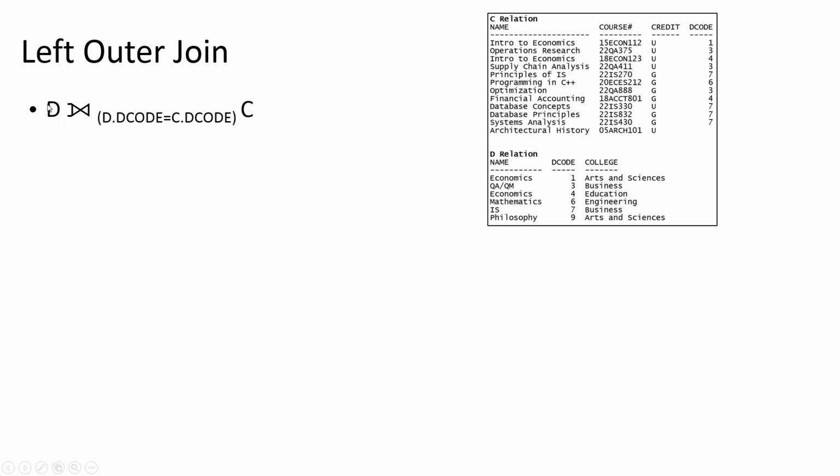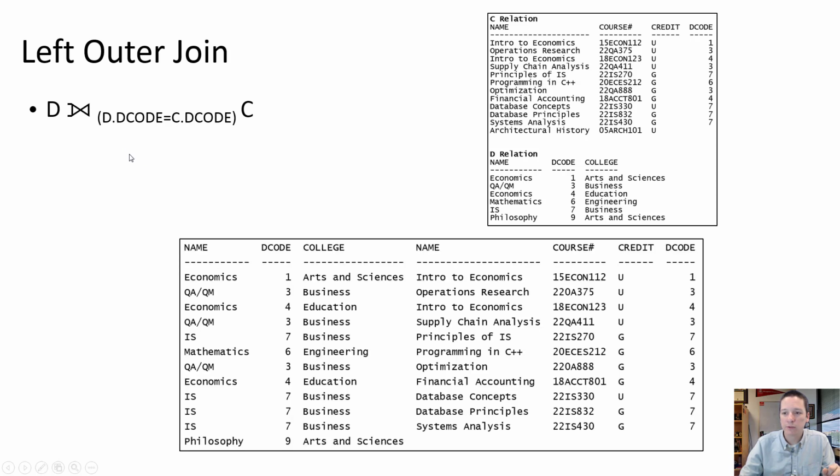So in this case, we're going to do a left outer join, where we say D left outer join C on this expression of equality, and the resulting relation is going to have all of the tuples where C.D code is equal to D.D code, and then also return any tuples that are present in D, even if they don't have a matching tuple in C. In this case, we get the philosophy department, and you see the name, course number, credit, and D code is padded with null values.